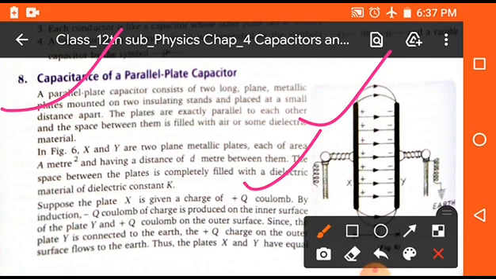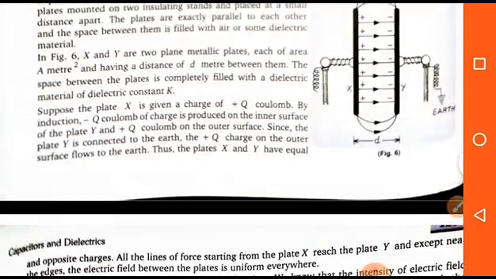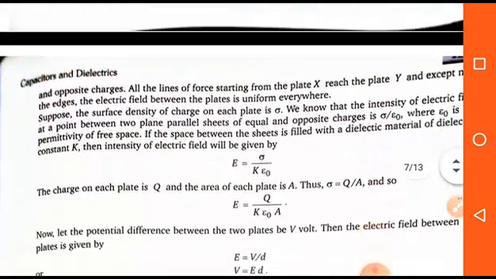When we apply the potential, the first plate becomes positive, and due to induction the second plate becomes negative, and the outer side of the second plate becomes positive and is directly connected to the earth. Here we have to find the capacitance of the parallel plate capacitor, where d is the distance between the two plates.